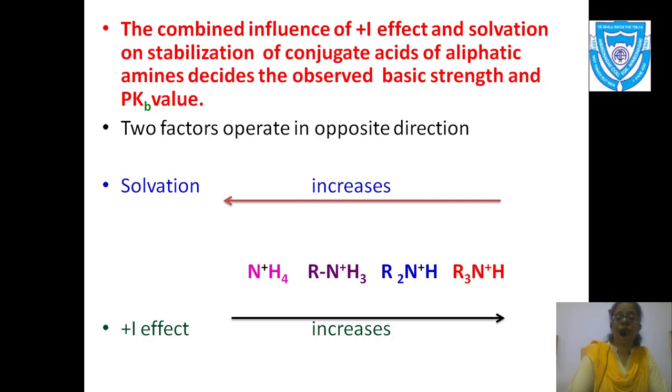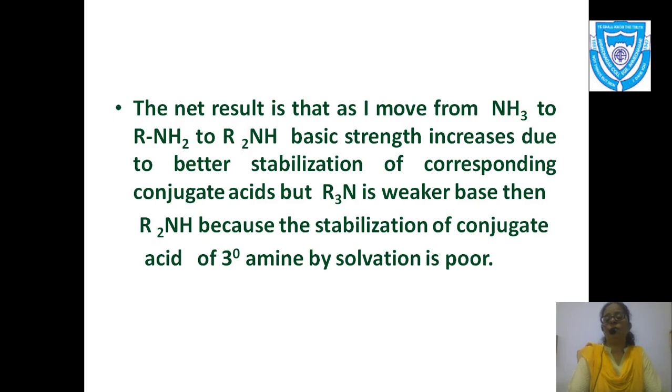Now the net result is that as I move from ammonia to primary amine to secondary amine, the basic strength increases due to the better stabilization of the corresponding conjugate acids, but a tertiary amine is a weaker base than a secondary amine because the stabilization of the conjugate acid of the tertiary amine by solvation is poor.